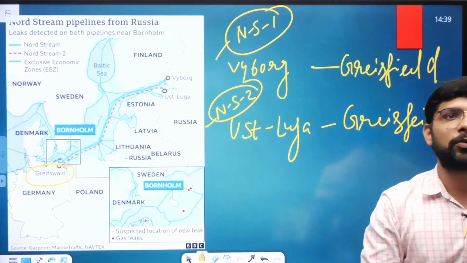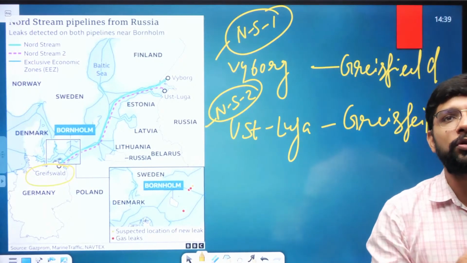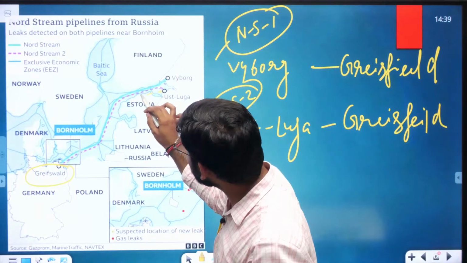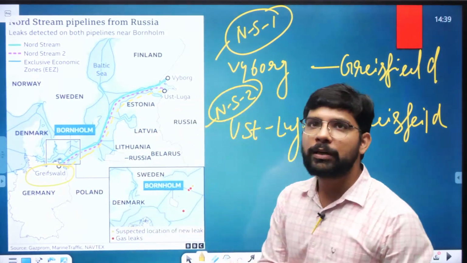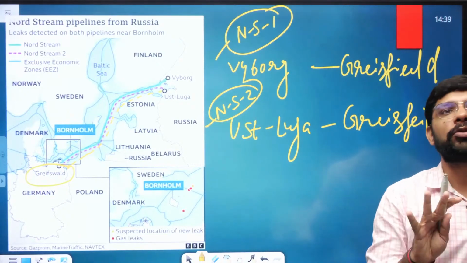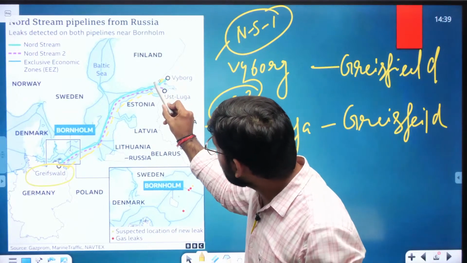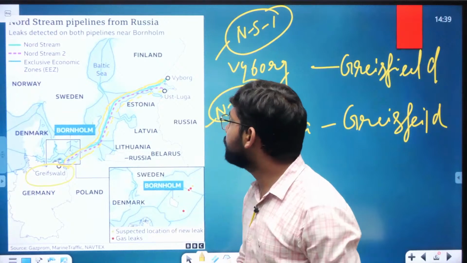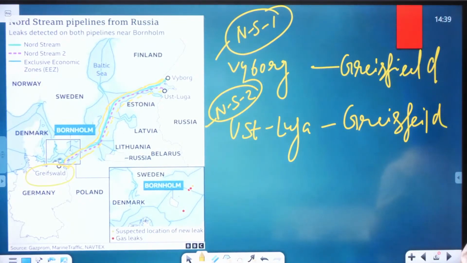The purple dotted line from Ust-Luga to Greifswald is the Nord Stream 2 pipeline, and the green one is the Nord Stream 1 pipeline, from Vyborg to Greifswald in Germany.